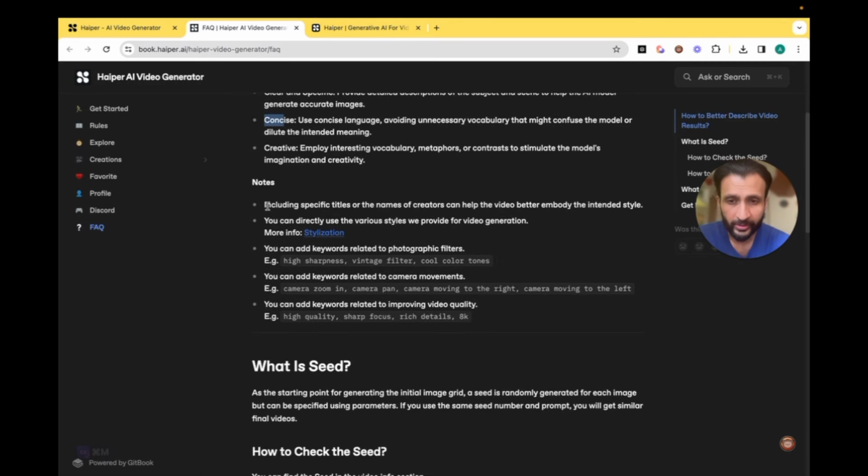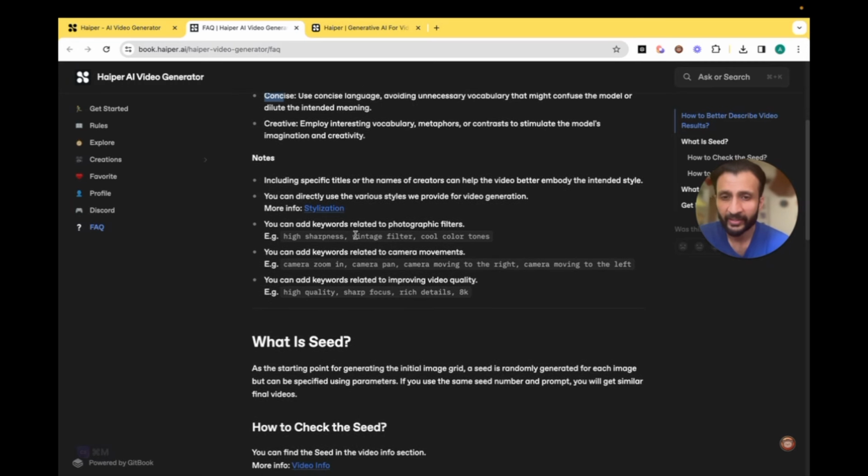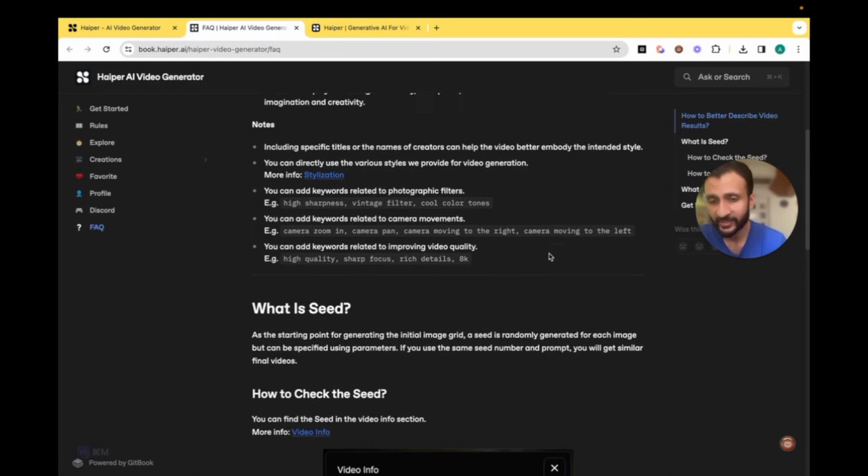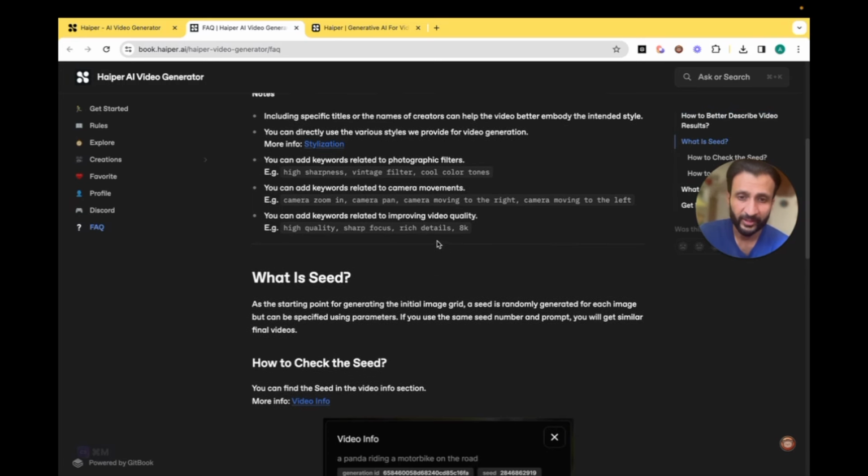There are other notes. Including specific titles or the names of creators can help the video better embody the intended style. You can add keywords related to photographic filters like high sharpness, vintage filter, cool color tones. You can also add keywords to get specific camera movements like zoom in, camera pan, camera moving to the right, camera moving to the left, etc. You can also add keywords to improve video quality like high quality, sharp focus, rich details, 8K.